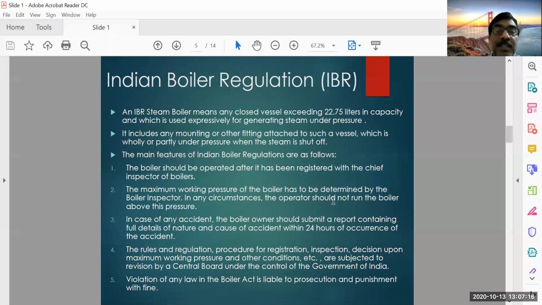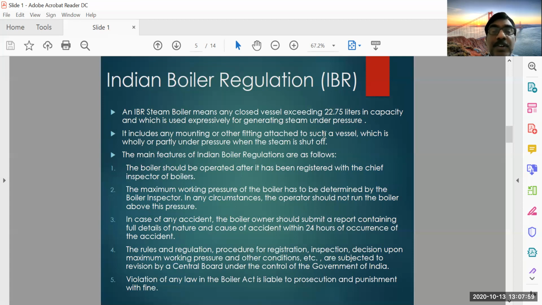Next we will see what the IBR, Indian Boiler Regulations, says. Indian Boiler Regulation first gives the fundamental definition. What can be called a boiler? An IBR steam boiler means a closed vessel exceeding the capacity of 22.75 liters. If the capacity is more than 22.75 liters, then it is normally called a boiler, and which is used expressly for generating steam under pressure.